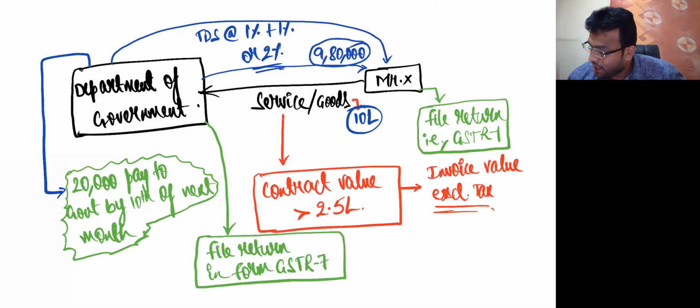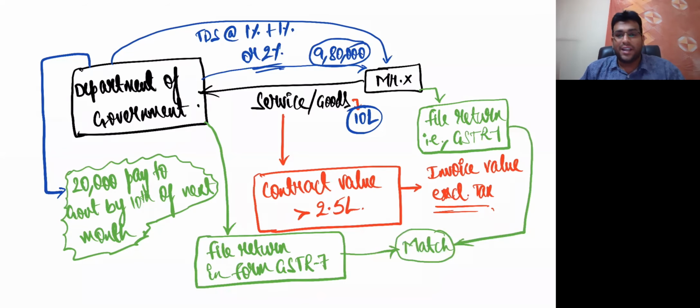They'll basically try to match. They'll basically try to what, my dear friends? Match the figures given in GSTR 7 and GSTR 1. They'll definitely try to match, so as to ensure that the figures reported by the person who has done TDS and the person who has supplied both definitely match. So the figures given in GSTR 7 and GSTR 1 will be auto-matched by the government. Getting clarity, everybody? Now one interesting point which I want to tell you very clearly: kindly concentrate and listen.